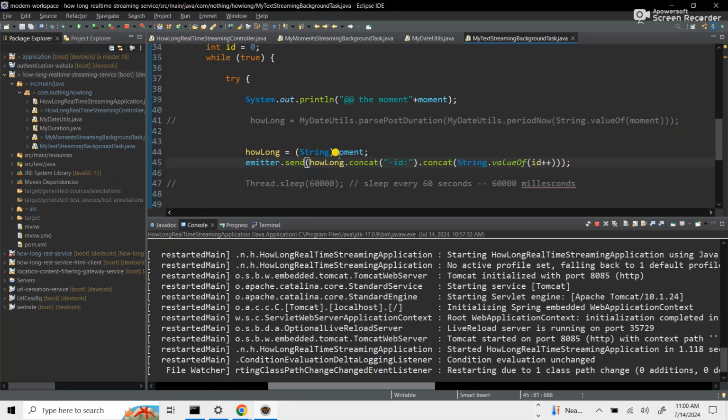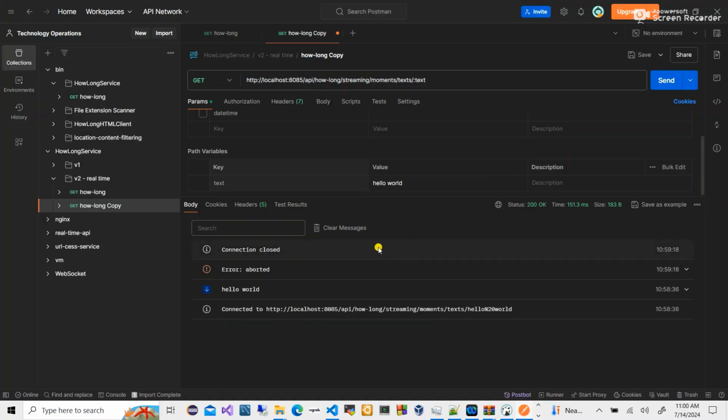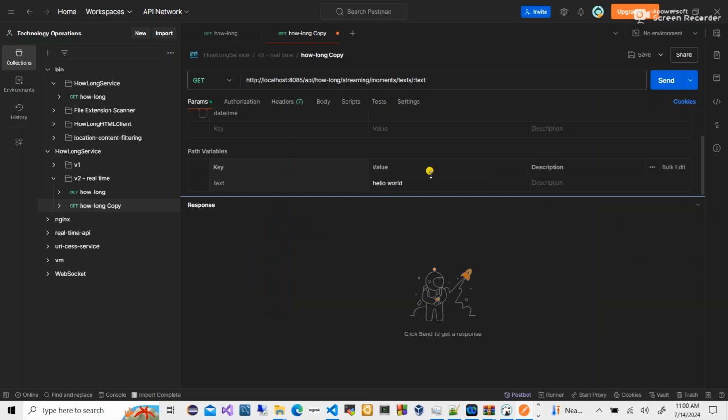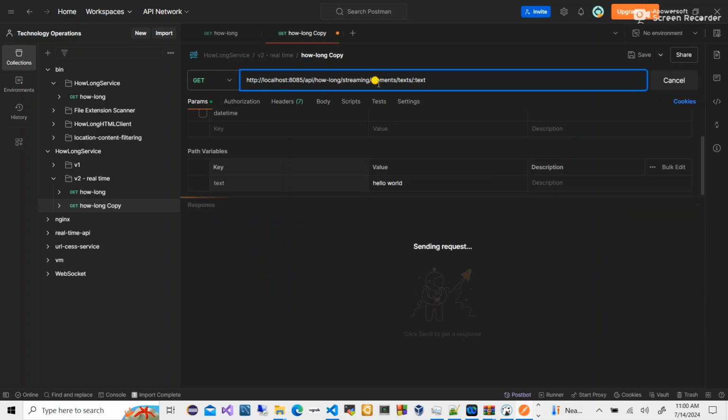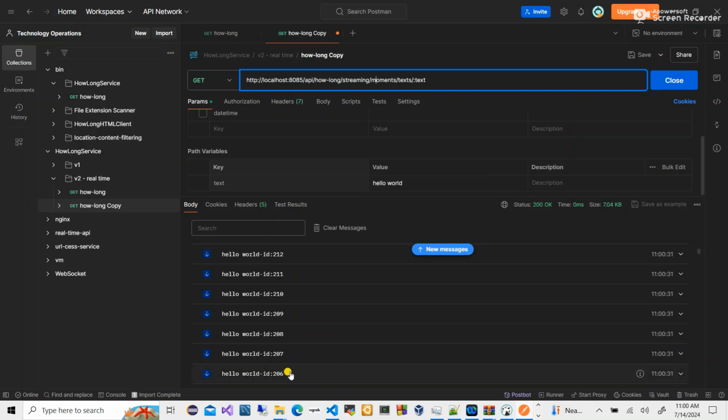So all that we're trying to say is that for every how long, we'll show the new ID to it, so that you realize that it's coming from the server and it's existing because of the HTTP streaming concept that we just explained. This is just for a quick walkthrough. So if we come back now, the connection has closed. Later I'll drop the article to this if you want to go further. So we send it now. It has gotten to 207 already.